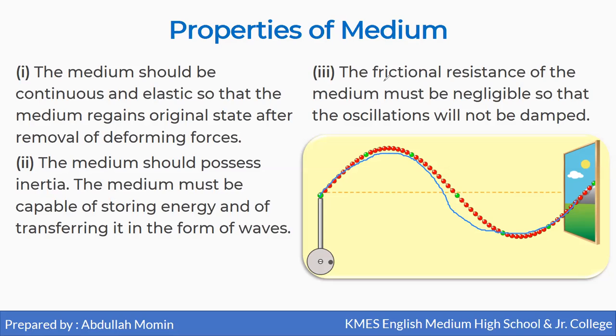But if there is no resistance, then this particle will continue to vibrate, and if these particles are continuously vibrating, that means the wave is continuously traveling, and then it is a progressive wave. So the medium should have negligible frictional resistance so that the oscillation will not die.